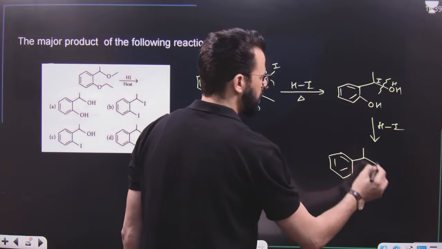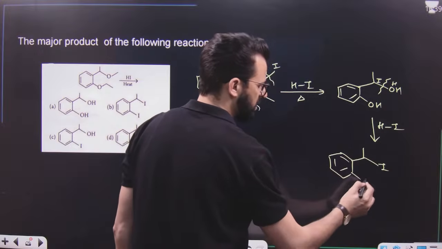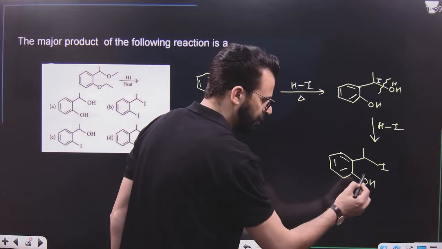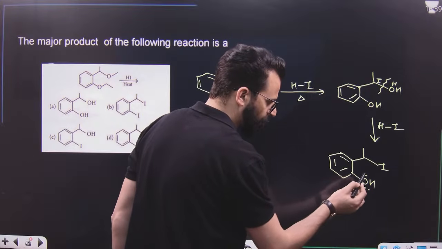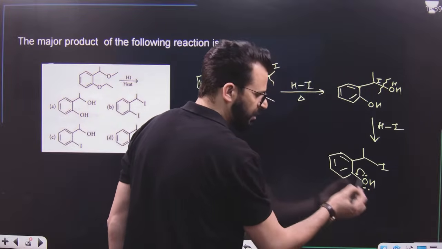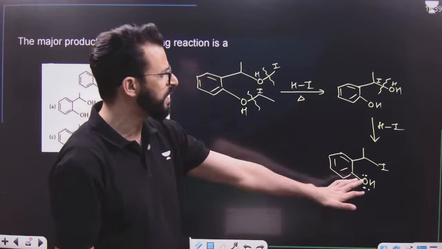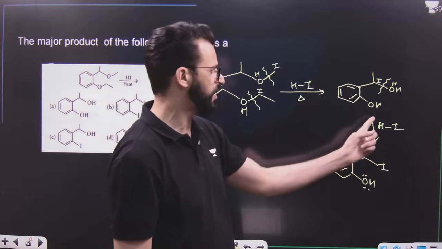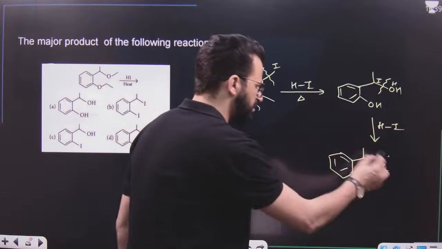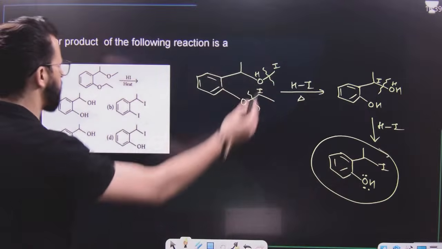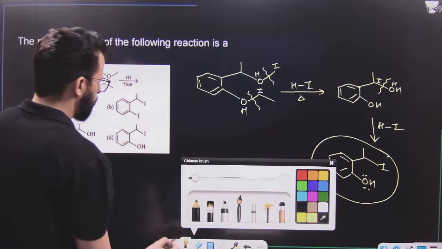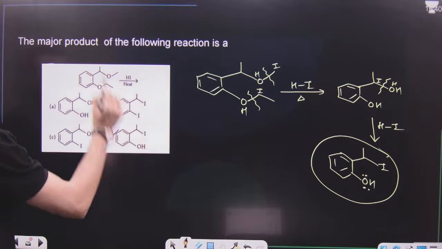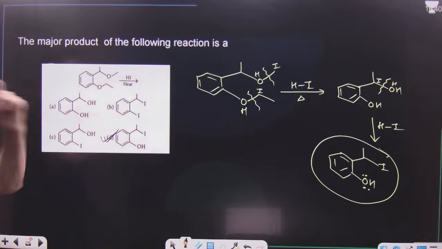But let me tell you, if HI is taken in excess, phenol remains as it is, because this bond is difficult to break. We cannot break this bond because of partial double bond character. This bond is strong. That's why phenol remains as such, but alcohol is changed to alkyl iodide if it is treated with HI. So this is the major product of this reaction if HI is taken in excess. Now tell me which one is the correct option. It is option D.